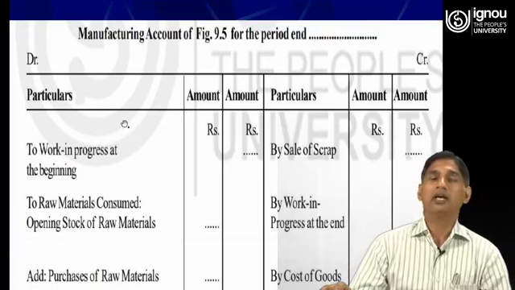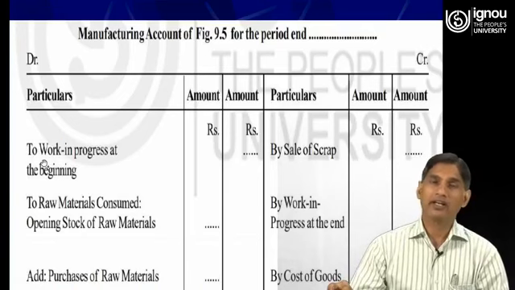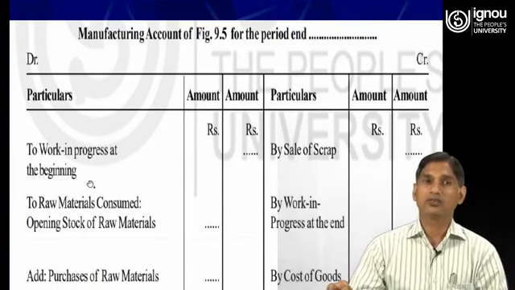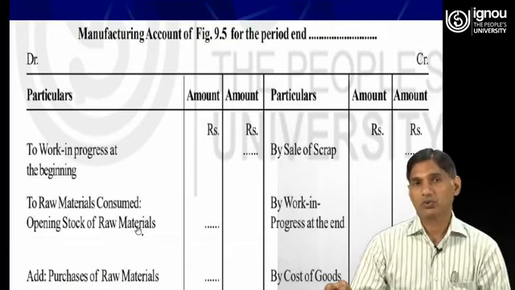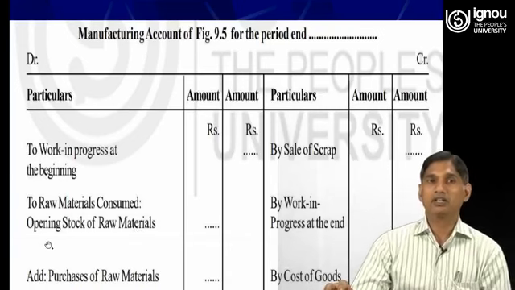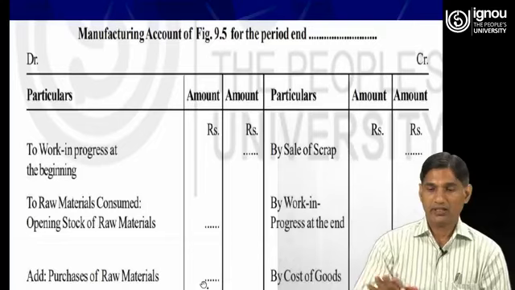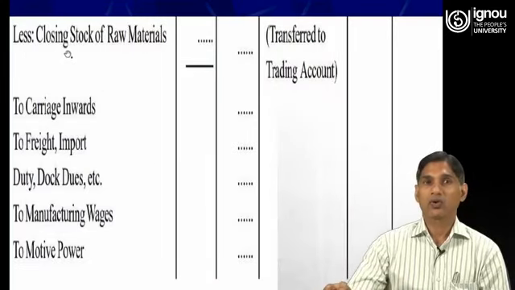Here in the debit side of the manufacturing account, again the opening stock, the work in progress at the beginning, it means the opening stock of work in progress in the beginning, then to raw material consumed. Here the raw material consumed is opening stock of raw material, add purchases of raw material, less closing stock of raw material. The net result is the cost of raw materials consumed.